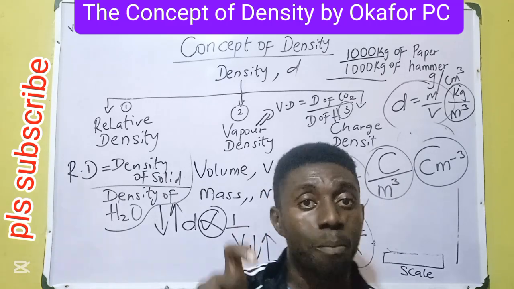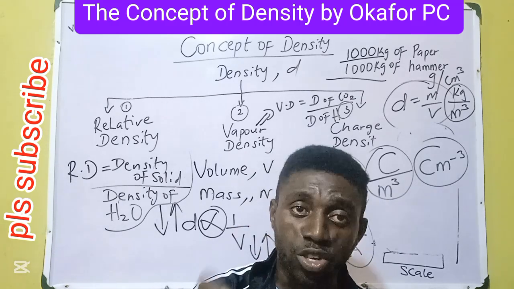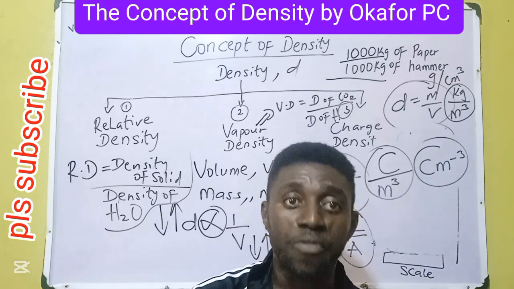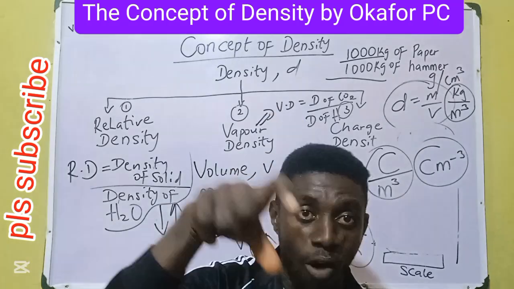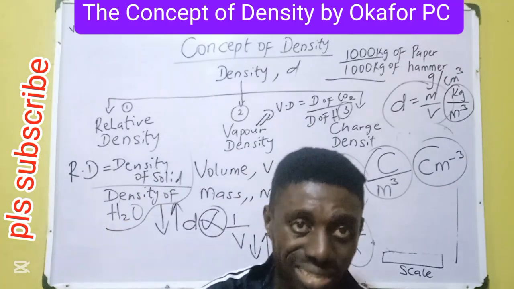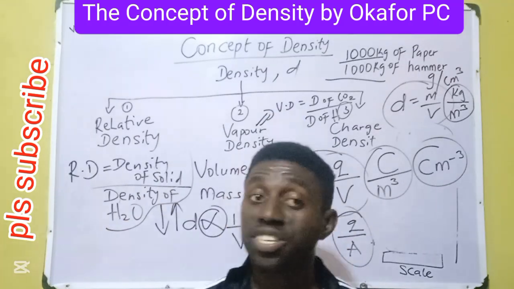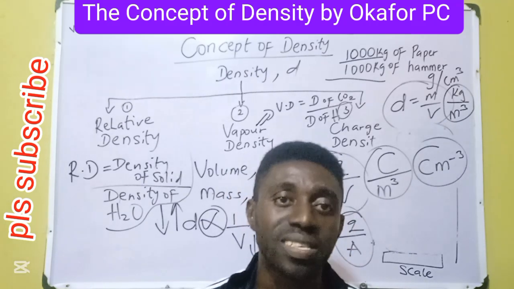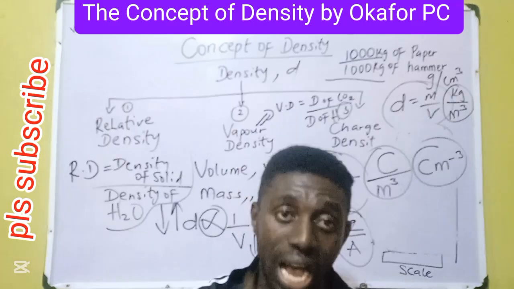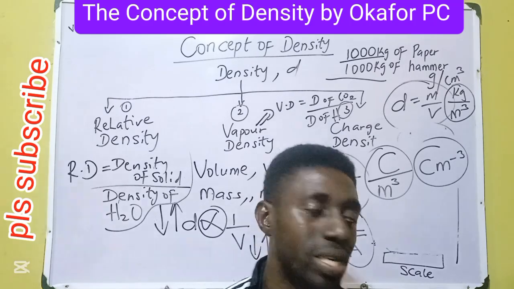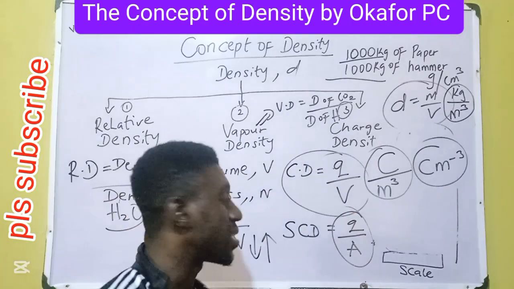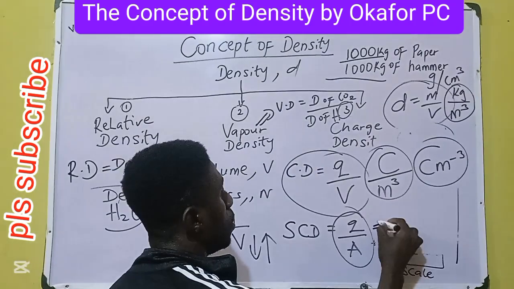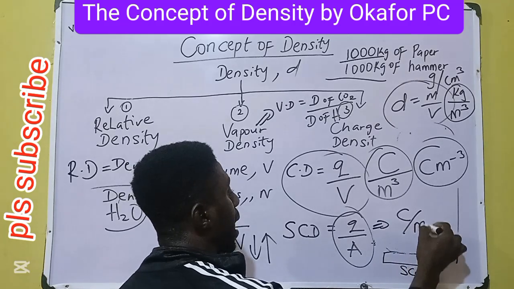Vapor density, we make comparison. The ratio is the density of gas or vapor to density of hydrogen. Charge density, the ratio of charge to volume. Surface charge density, the ratio of charge to area. To get the units, the same pattern, we have coulombs per meter square.